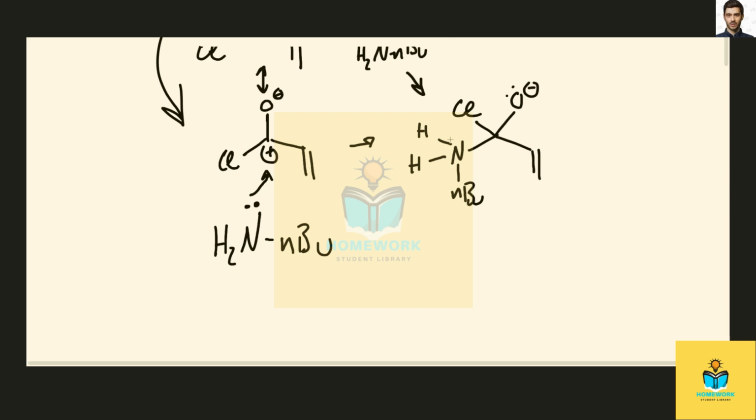Next step, we are going to do some proton transfers. I forgot to draw the positive charge here, got sidetracked. Okay. And we're basically just going to transfer a proton from the nitrogen onto the oxygen. Sometimes this is shown happening with another molecule.